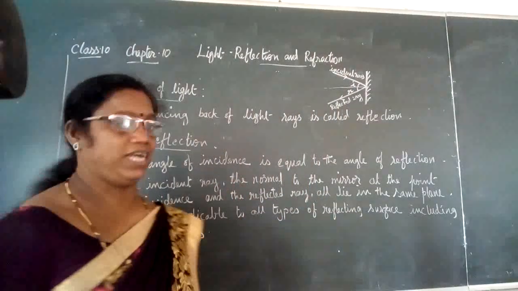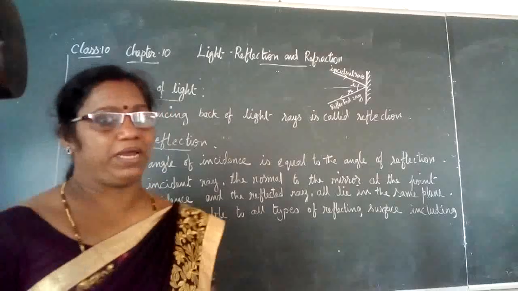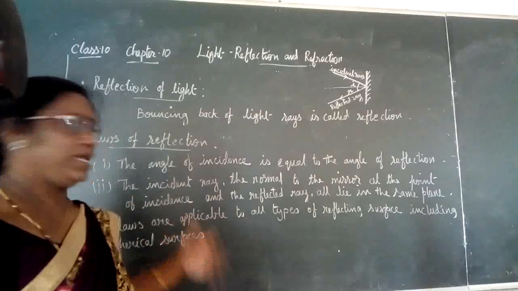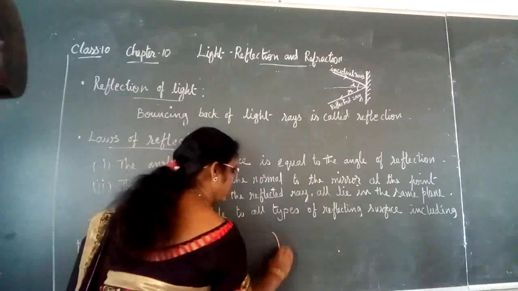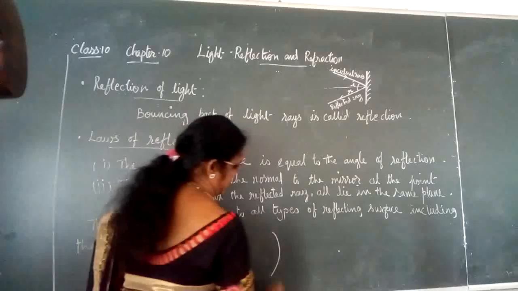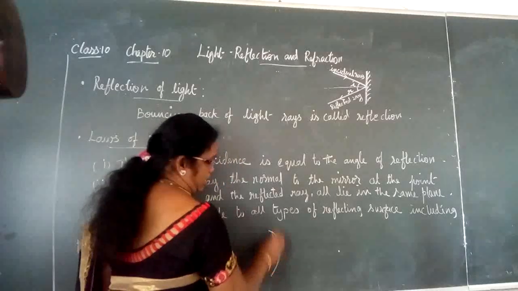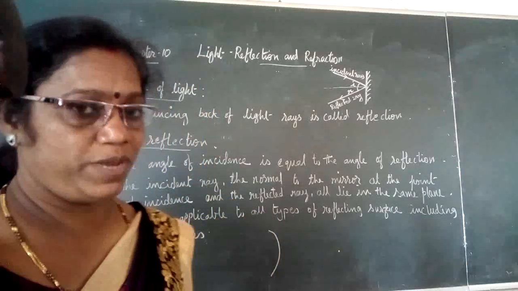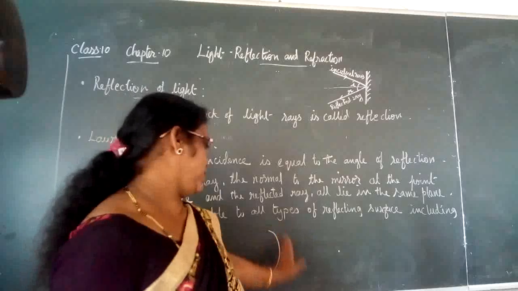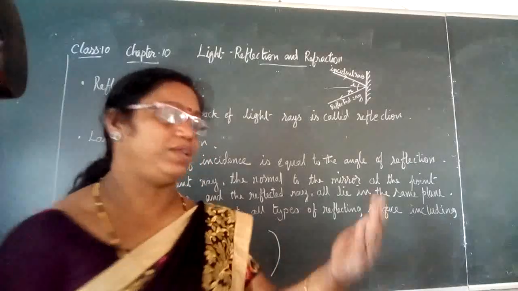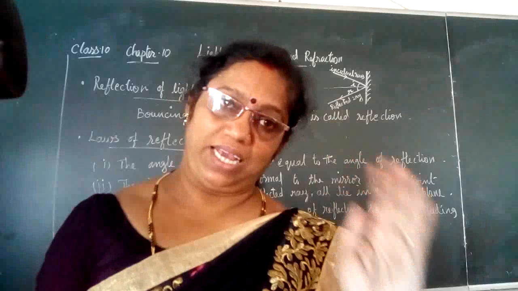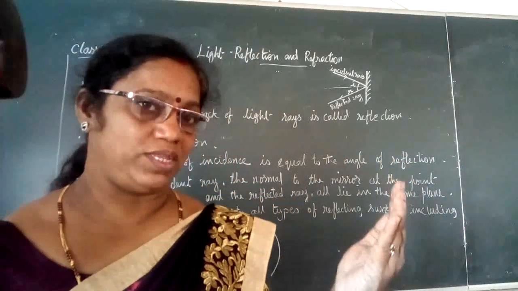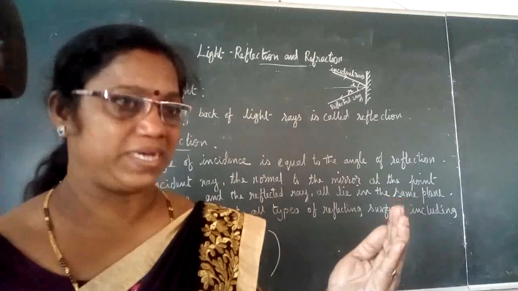These laws are applicable for spherical surfaces as well as plane surfaces. Spherical surfaces means we are going to study mirrors like the concave mirror, convex mirror, plane mirror, and different types of mirrors where the surface is a curved surface. For example, if you take a spoon, it has a curved surface, and you can see the image which falls on the curved surface of the spoon, isn't it?